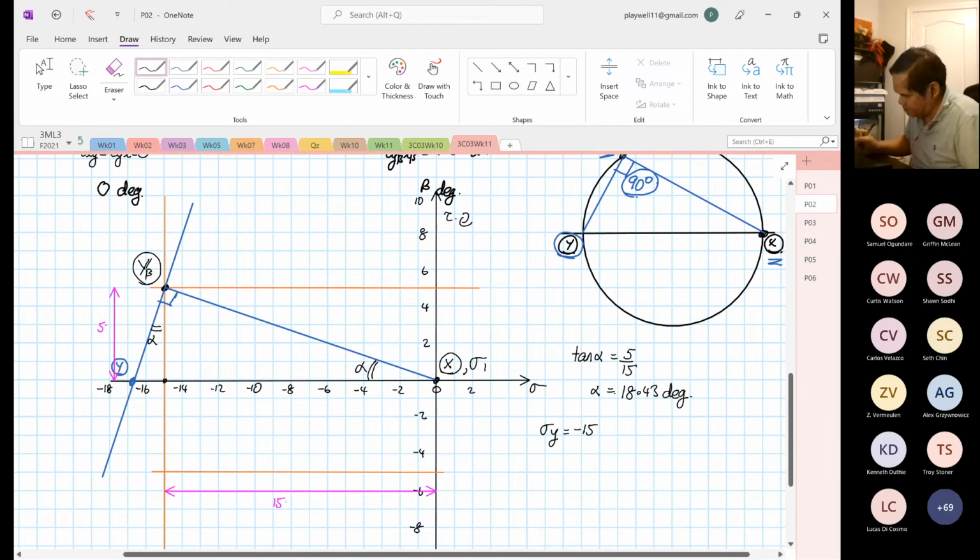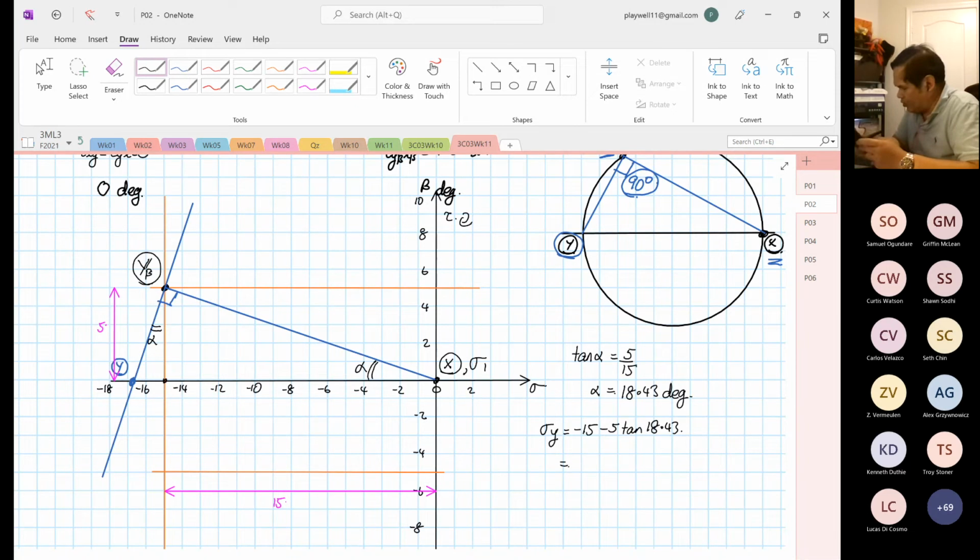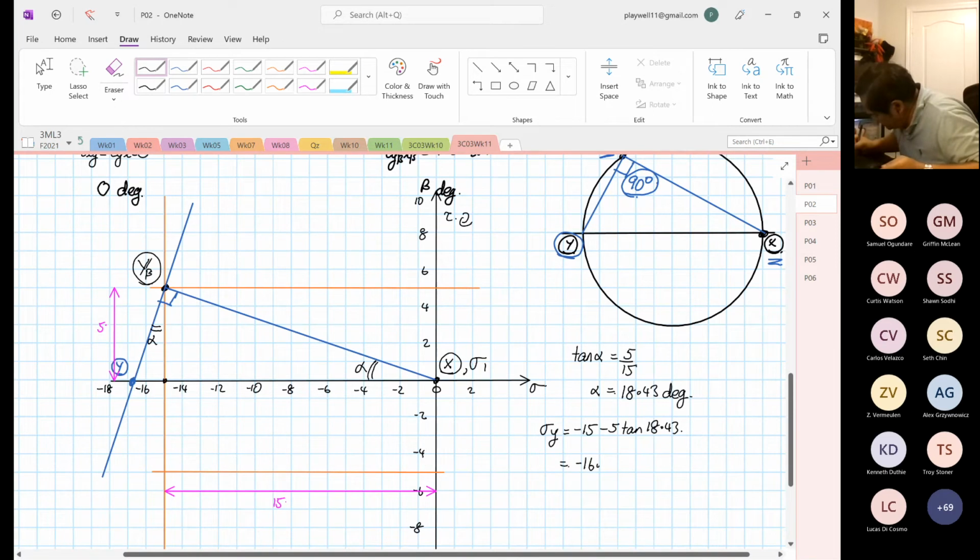And then we minus 5 tangent 18.43. Okay. So this will be equal to minus 15 minus 5 tan 18.43, that's minus 16.666 KSI.